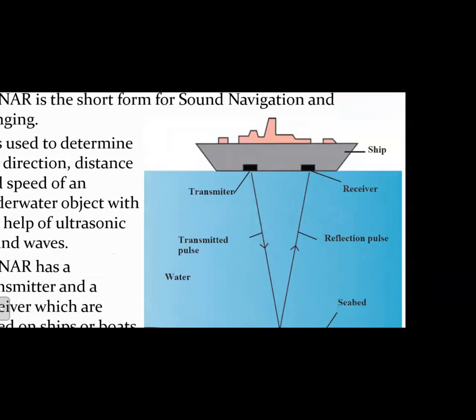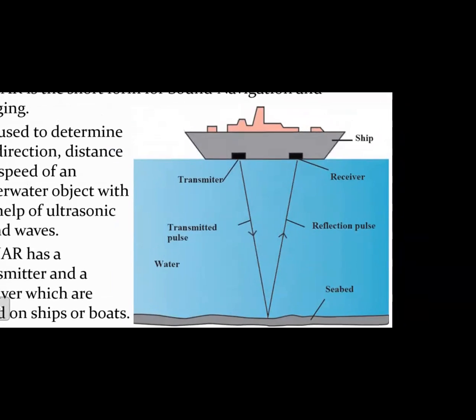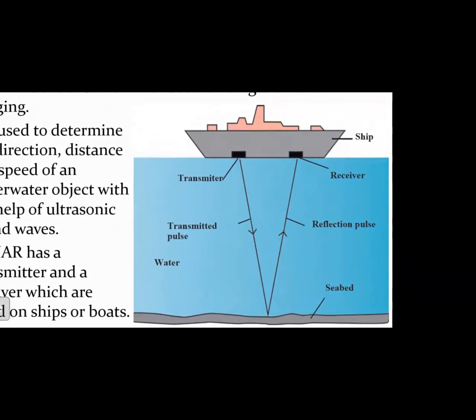Now, if you look at the diagram here, you can see there is a ship that is floating on the surface of the ocean or maybe the sea. Now the ship has one transmitter fitted which will transmit ultrasonic sound waves towards the seafloor, towards the bottom. And there is one more receiver which is fitted on the ship, right, which will collect the reflected sound waves coming from the bottom of the sea.